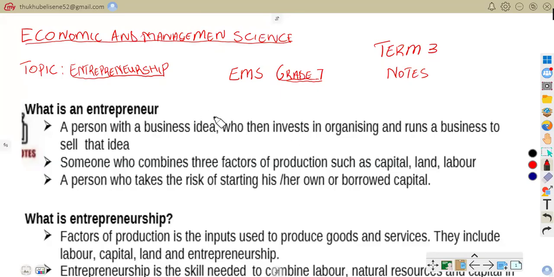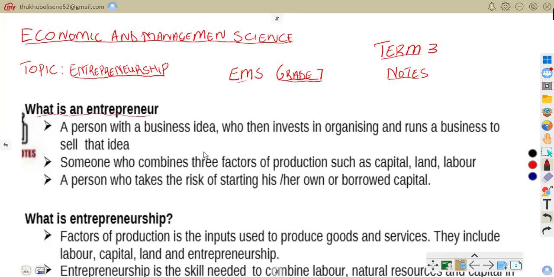We are on Economic and Management Science, grade 7. That is EMS grade 7. So that is term 3. We are on term 3 notes. Our topic is entrepreneurship. So, as the question says, what is an entrepreneur?